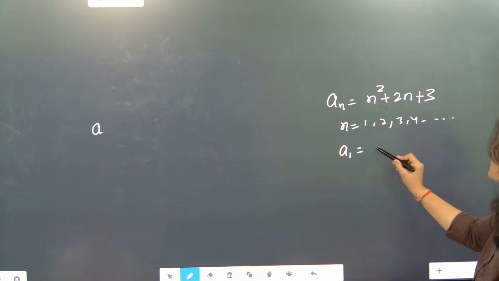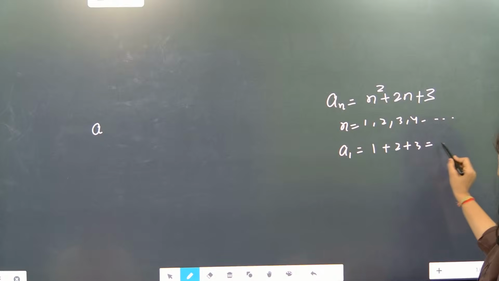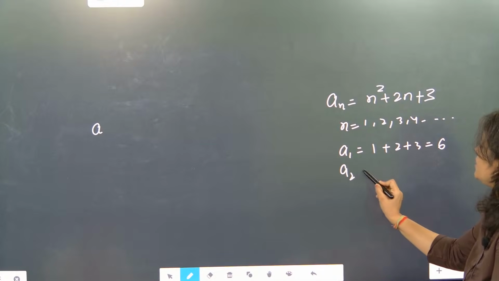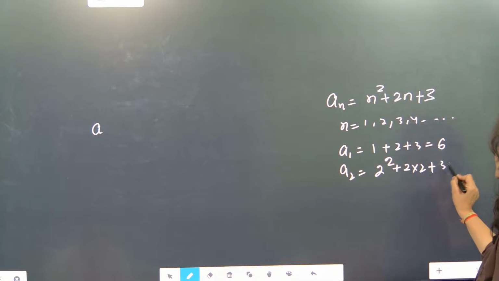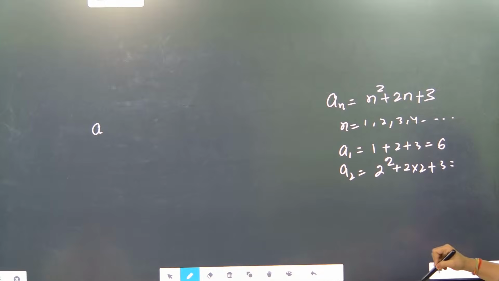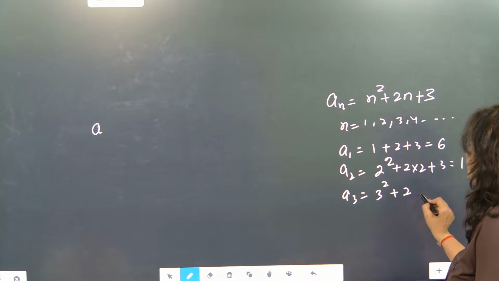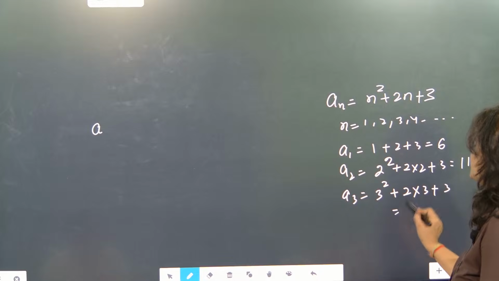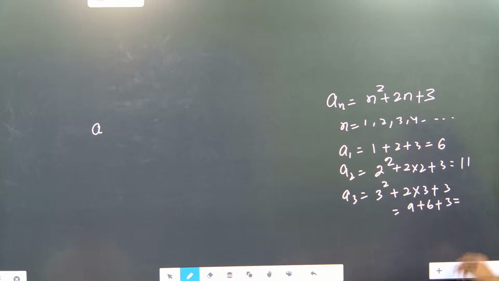So a_1 becomes 1 plus 2 plus 3, that is 3 plus 2, 5 plus 1, 6. Now a_2 becomes 2 square plus 2 into 2 plus 3, so 4 plus 4, 8 plus 3, 11. Now a_3 becomes 3 square plus 2 into 3 plus 3, so 9 plus 6 plus 3, that is 9 plus 9, 18.